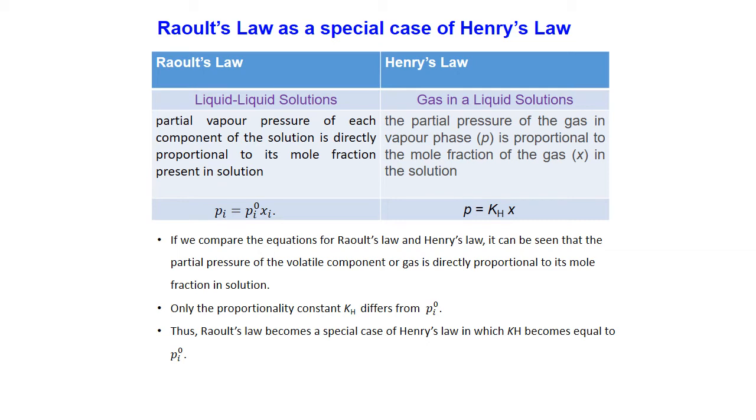And in case of Henry's law, the partial pressure of the gas in the vapor phase is proportional to the mole fraction of gas in the solution, and relation is P is equal to KH X. So there is only difference of P naught and KH. If these two are similar, both of the laws are same. So we can say Raoult's law is a special case of Henry's law. Both are saying the same thing.